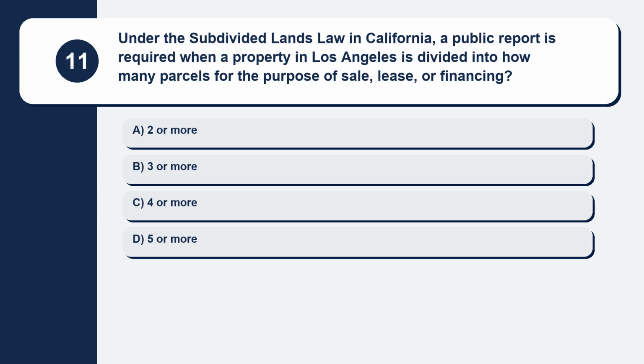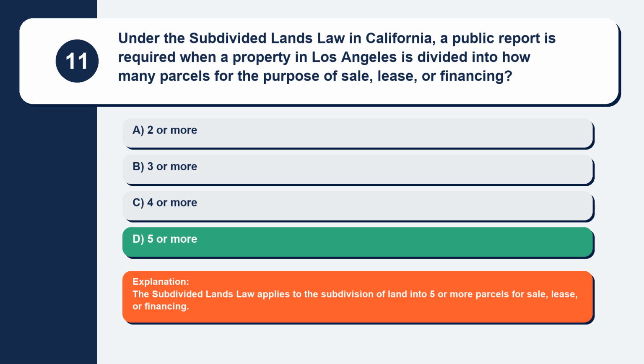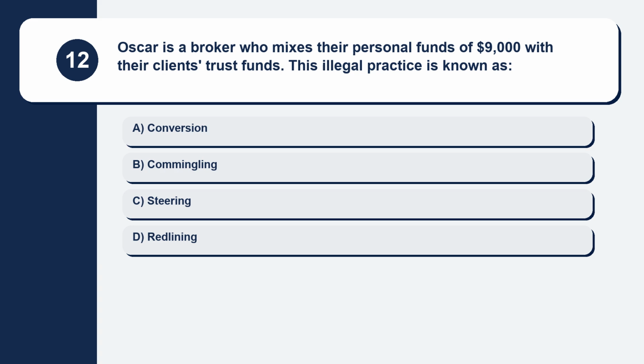Option B, 3 or more. Option C, 4 or more. Option D, 5 or more. The correct answer is option D, 5 or more. Explanation: the Subdivided Lands Law applies to the subdivision of land into 5 or more parcels for sale, lease, or financing. Question 12. Oscar is a broker who mixes their personal funds of $9,000 with their clients' trust funds.